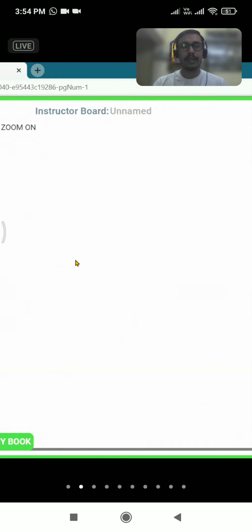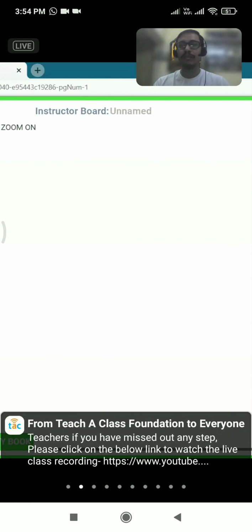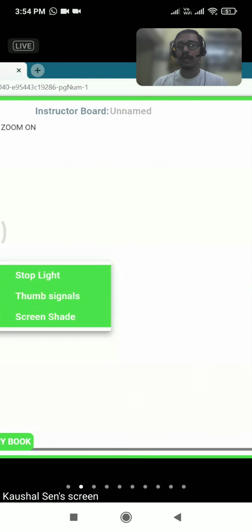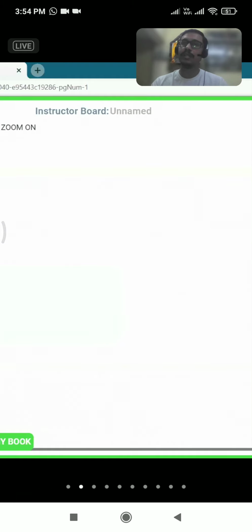Next, we have in the tools part, that is the student signal. So if as a teacher, we are taking a class of suppose 10 to 15 or 20 students, and a student needs to inform me that he or she is facing some concern or difficulty, then they can use the signal. So how can they do it? Either they can use the thumb signal, the screen shake, or the stoplight. So if we enable this signal from here, then the signals will appear. Otherwise, the hand raise feature is always available on the student's part.